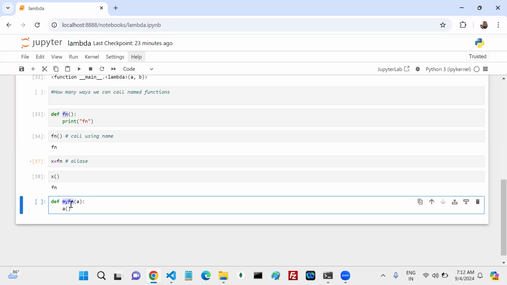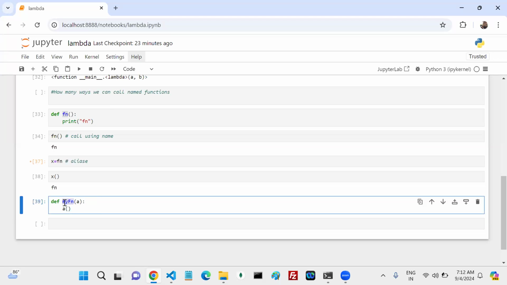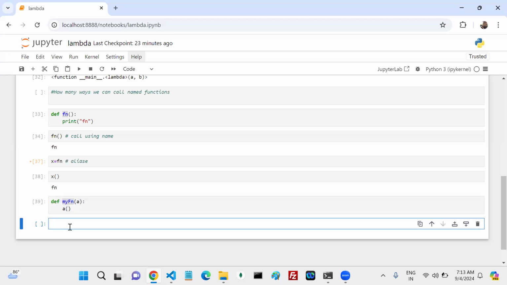My fn is a function, which takes how many parameters or arguments? One argument. What is the type of that argument? Function, right? So this is your actual my fn. If I call my fn like this, tell me the exact output. Come on, error message.